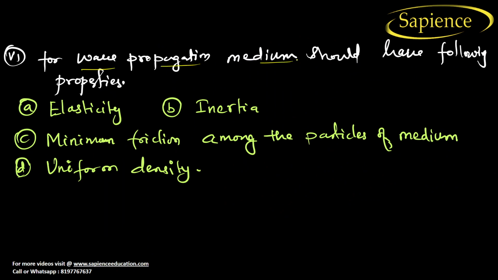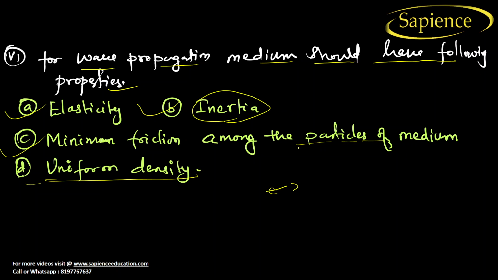Now for wave propagation, the medium should have the following properties. First is elasticity, inertia, minimum friction among the particles of the medium, and uniform density. Elasticity: the medium should have the following property. Elasticity means what? It should be flexible.